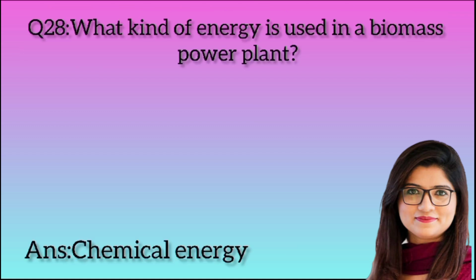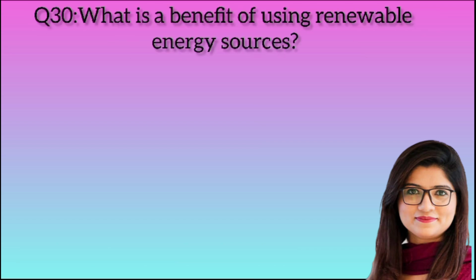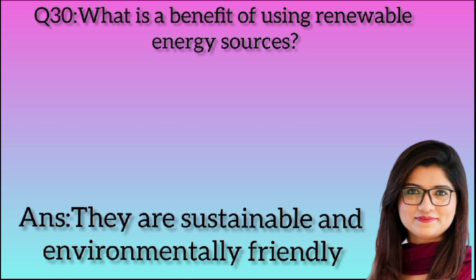Question 28. What kind of energy is used in a biomass power plant? Answer: chemical energy. Question 29. The efficiency of a machine is always less than 100% because? Answer: some energy is lost as heat. Question 30. What is the benefit of using renewable energy sources? Answer: they are sustainable and environmentally friendly.